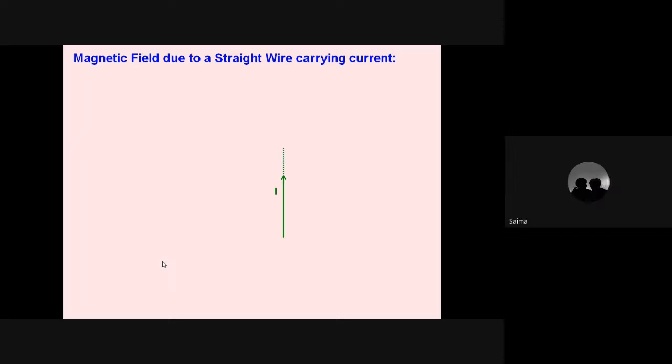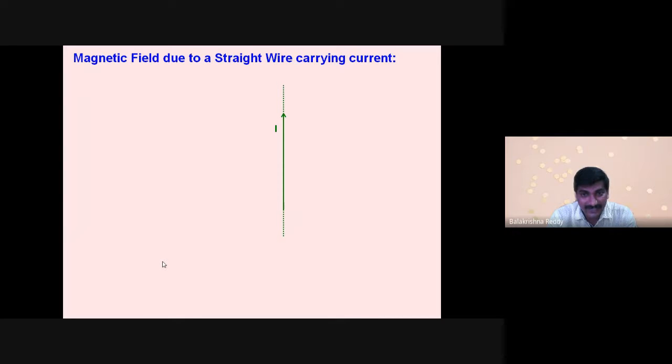This is a straight wire carrying current I. With respect to this current, I want to find the magnetic field at a point P. With respect to the elemental length dl, I have considered a distance r. From the center of the wire to point P, the distance I took as A. I have selected an infinite length wire.